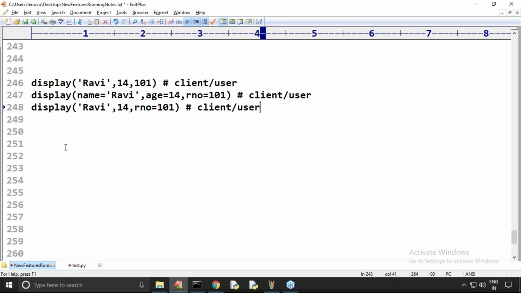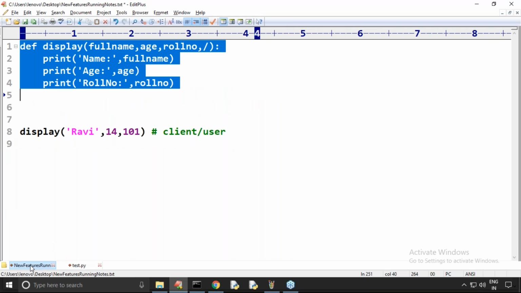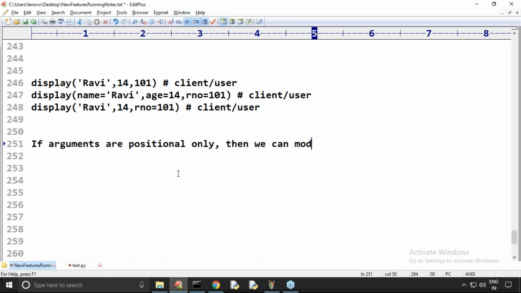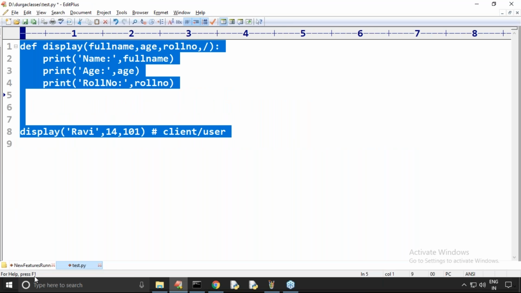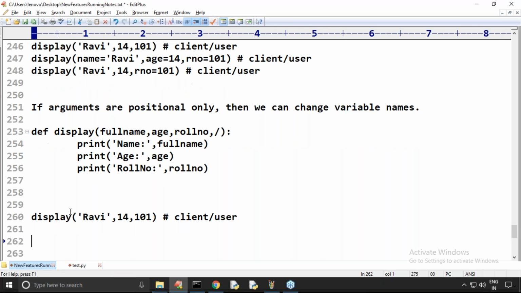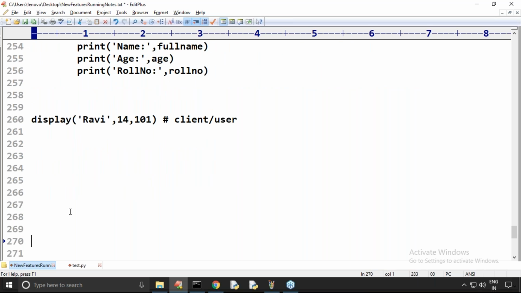Yes. If the arguments are positional only, then we can modify or change variable names, no problem at all. So this is one biggest benefit of positional-only parameters. Clear, right?